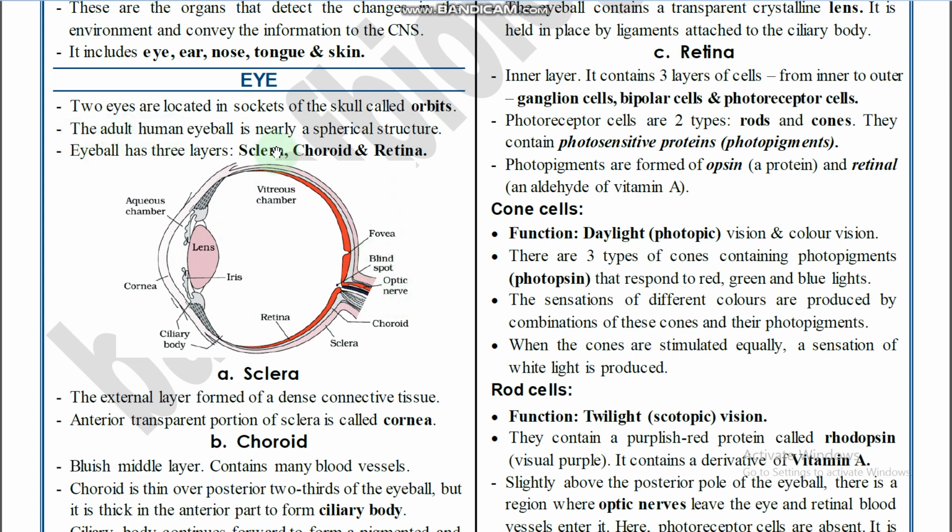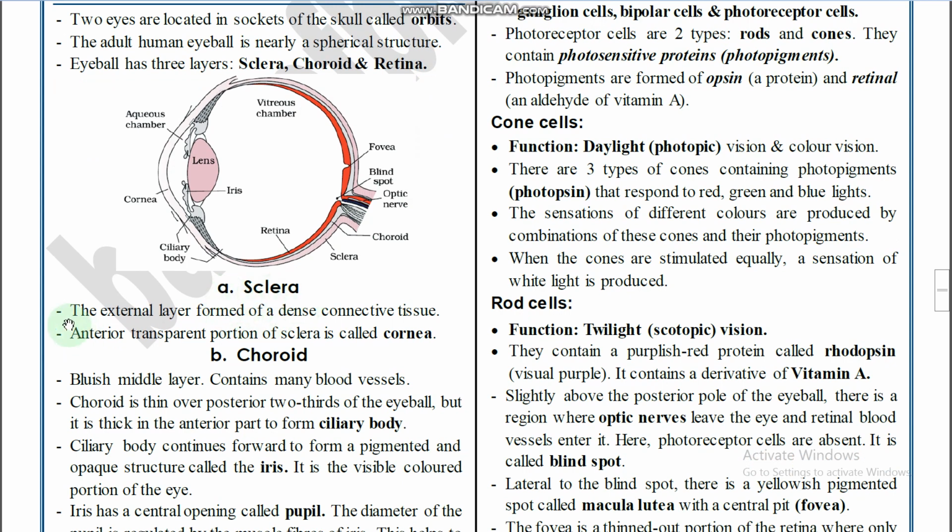The adult human eyeball is nearly a spherical structure, and the eyeball has three layers: sclera, choroid, and retina. In the notes also, just go through that. I gave the notes when we discussed this topic in the classroom. In those notes I clearly mentioned that the eyeball is one part of the eye; the remaining parts include eyelashes, and extra information is given, so go through the notes. The eyeball has three layers: sclera, choroid, and retina.